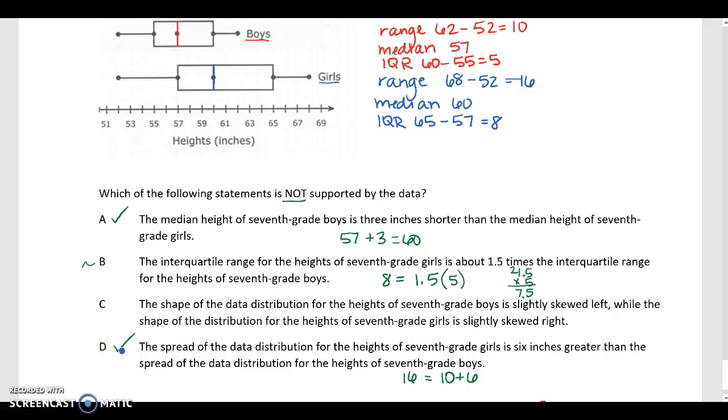So we're down between B and C. It talks about the data being skewed. I don't feel like the data for either is skewed. They look about symmetric. So I'm going to say since it's about 1.5 times 7.5 is about 8, I'm going to go with that is correct, and that C is the right answer.